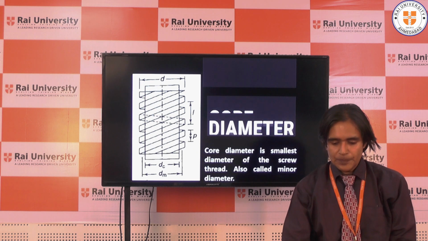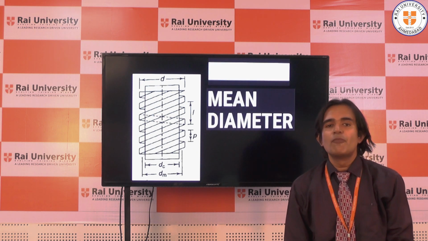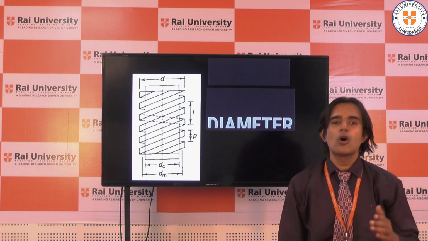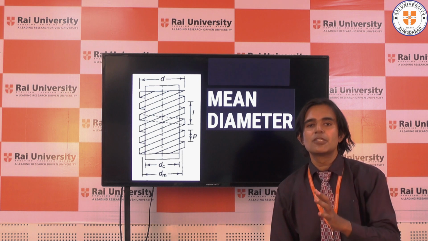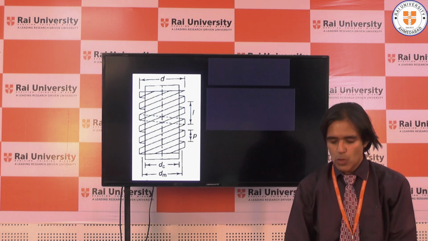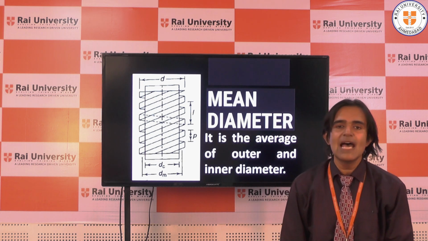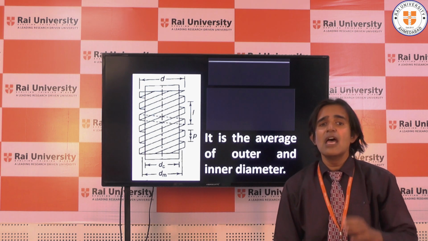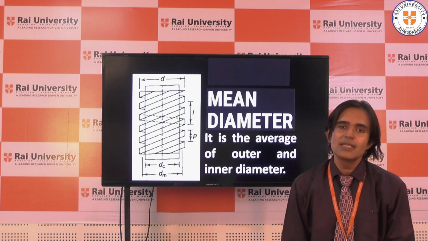Let's move further. The third term is the mean diameter. Now obviously every one of us knows mean or average is nothing but the addition of the largest and smallest divided by 2. So you can see here it is an average of the nominal diameter and core diameter, the average of the outside diameter and the inside diameter.